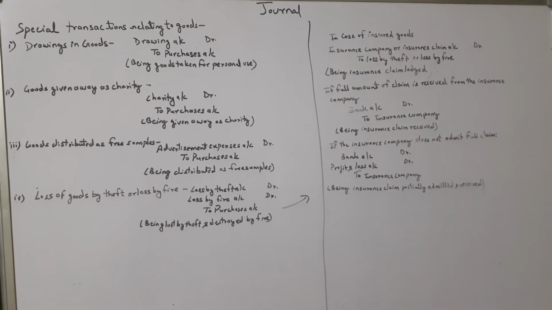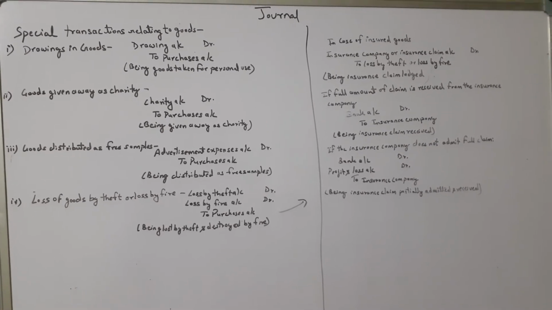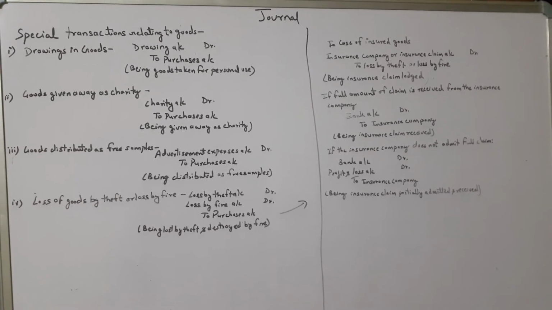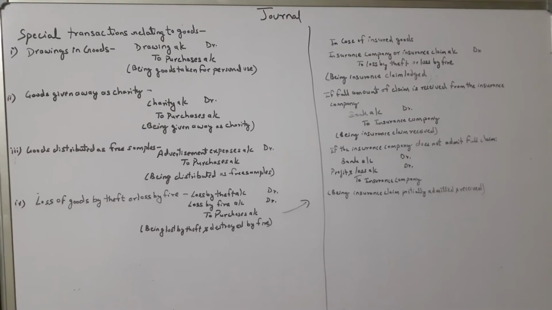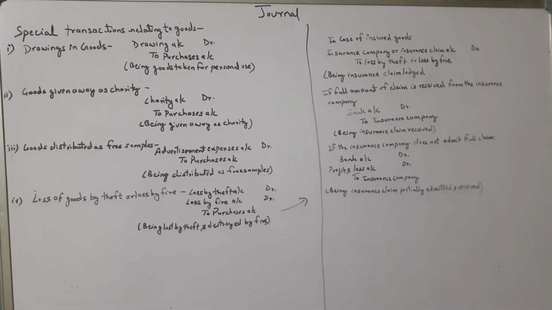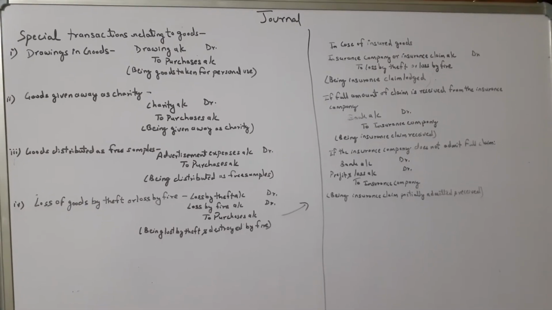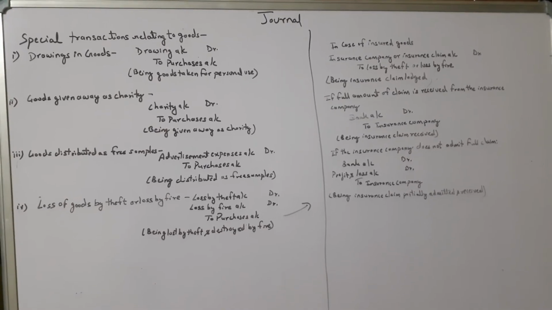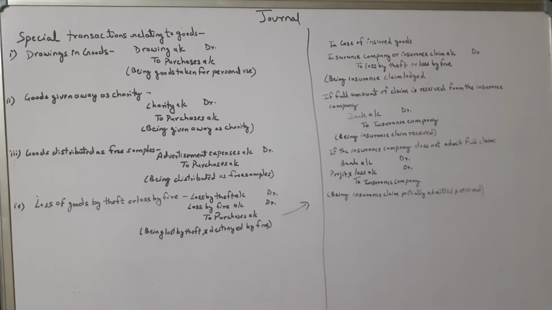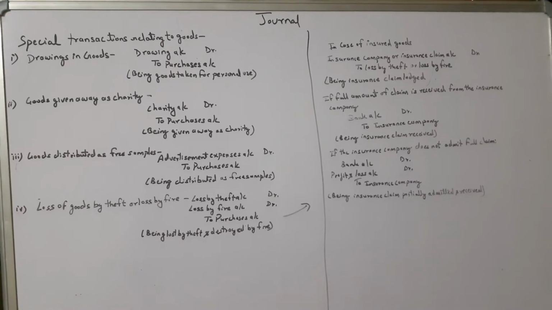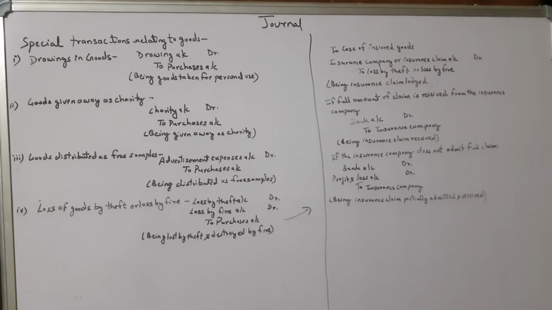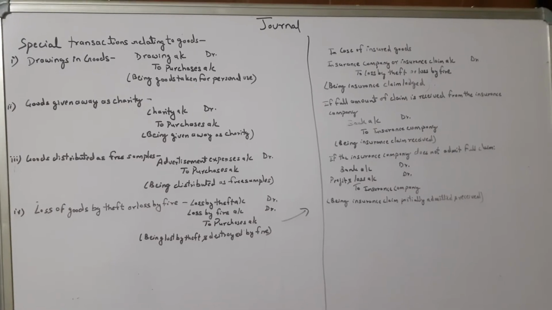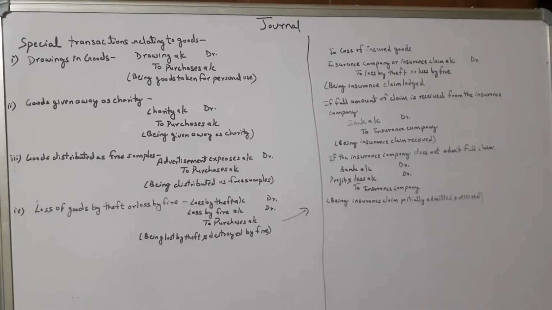Remember, losses and expenses are always debited as they belong to the nominal account. Therefore we are following the rules of nominal account. Loss by theft account debited or loss by fire account debited depends on the question. What is asked in the question, you will write accordingly. Credit will be to purchases account because here our purchases or our goods have been lost. So when goods are reduced or lost, always remember to credit purchases account.